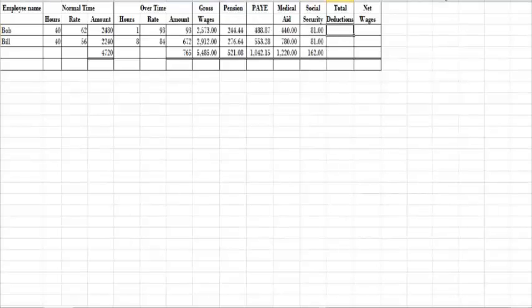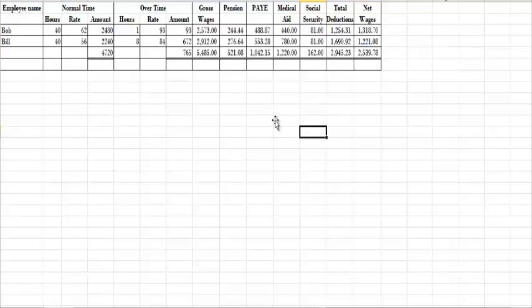Now that we have entered all our deductions, we can add them all up. So if you add all of Bob's deductions up and add all of Bill's deductions up, you will get our total deductions. And then finally we need to calculate our net wages. How do we do that? We take our gross wages less our total deductions, and we do the same for Bill, and then finally we add these two up for our total.